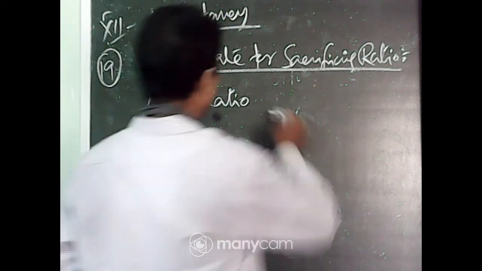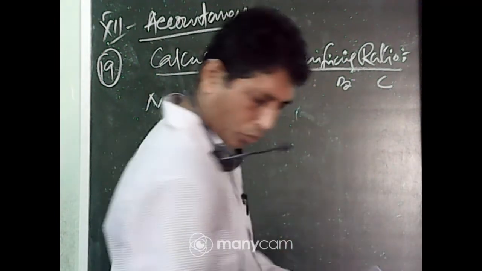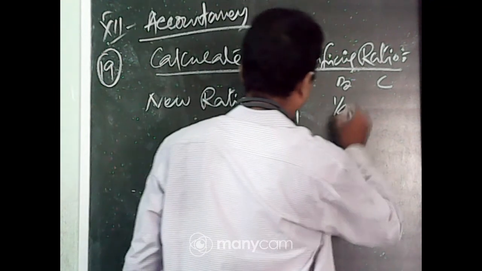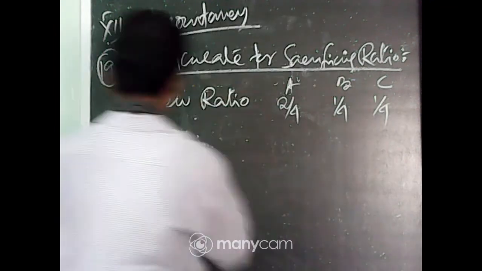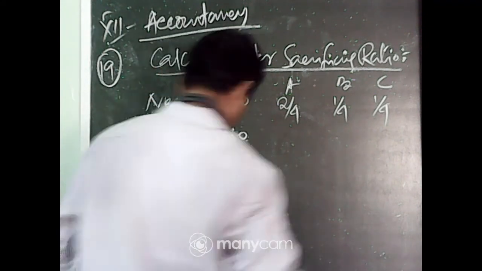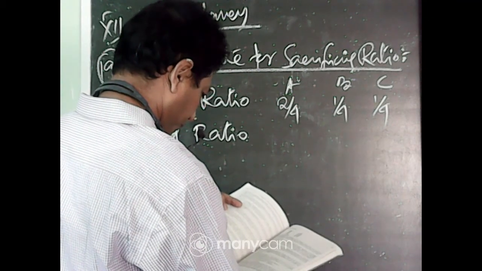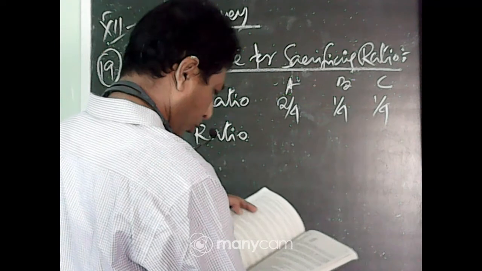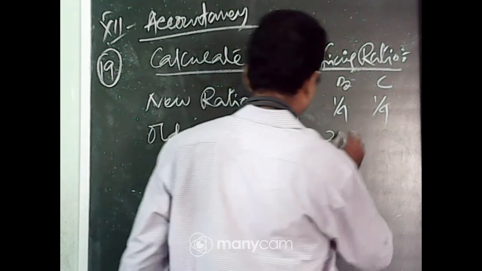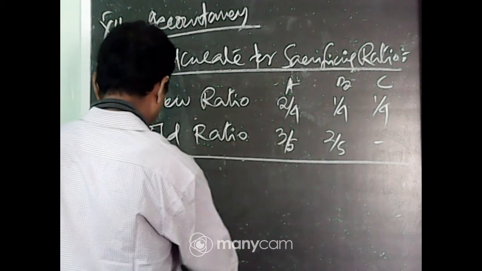New ratio for A, B, C: 2/4, 1/4, 1/4. Next, old ratio: 3/5, 2/5.